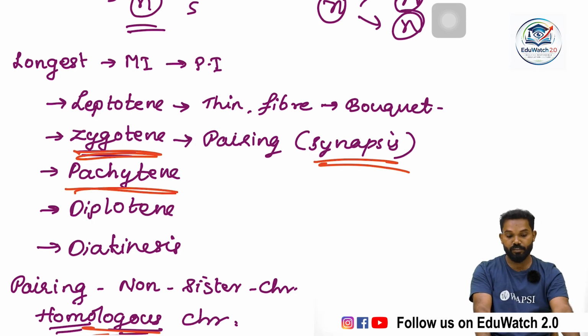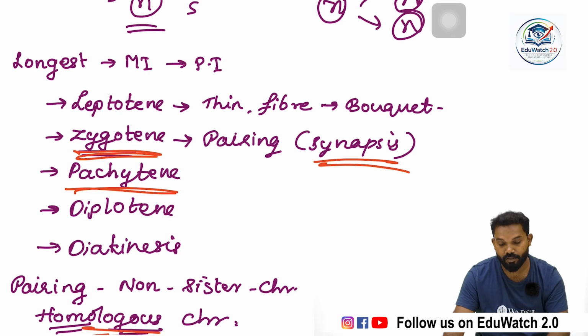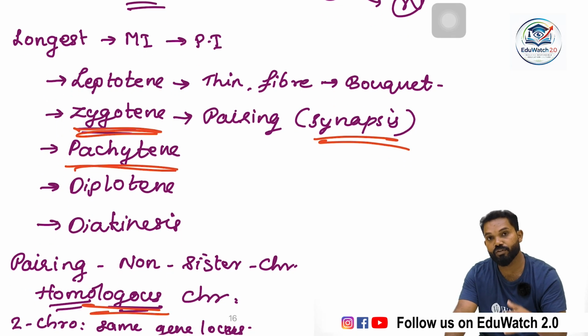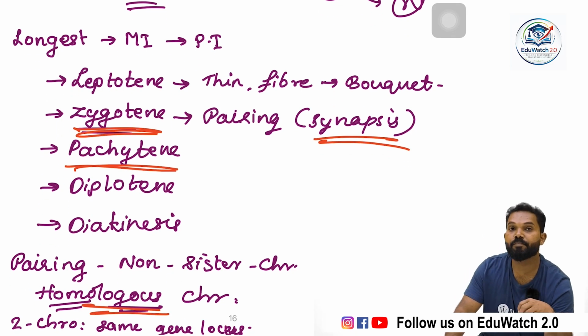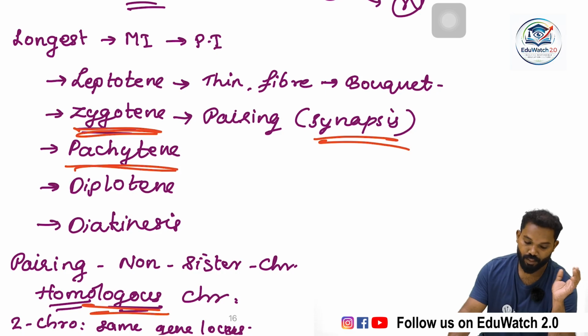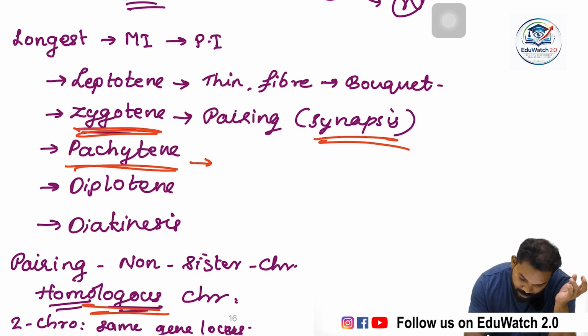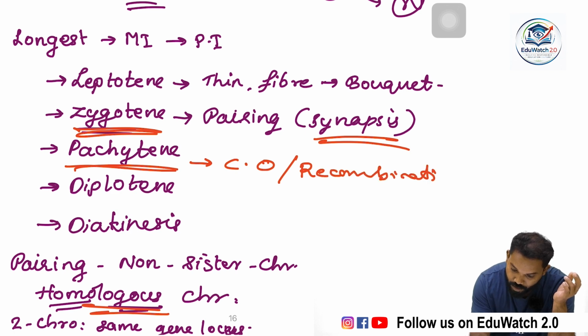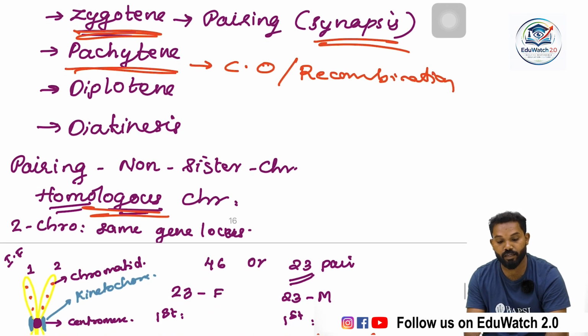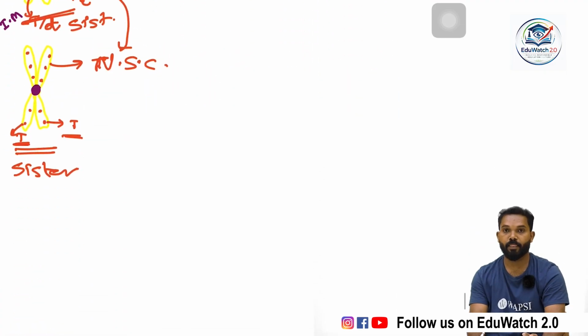The next stage is pachytene. Pachytene is the most important stage of meiosis 1, because the function of meiosis 1 actually happens in the pachytene stage. It is characterized by crossing over or recombination. What is the difference between recombination and pairing?